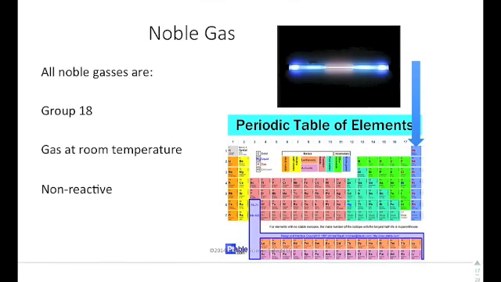And finally, you have group 18. Group 18 tend to be gases. They're all gases. They're called the noble gases. They're non-reactive. That's what really makes them known, that they're non-reactive. And they tend to be gases at room temperature.